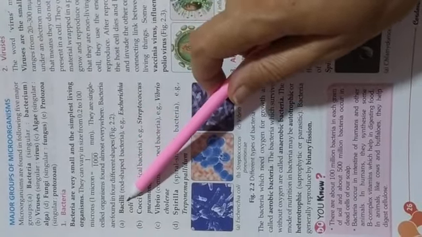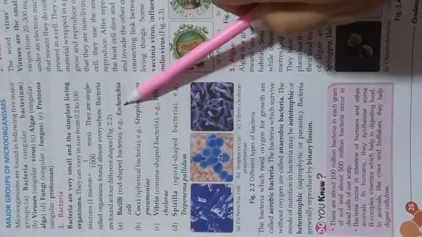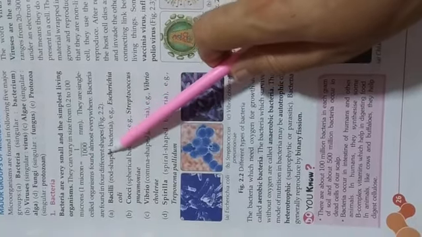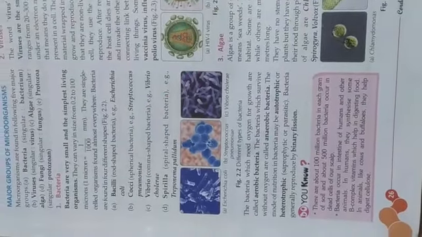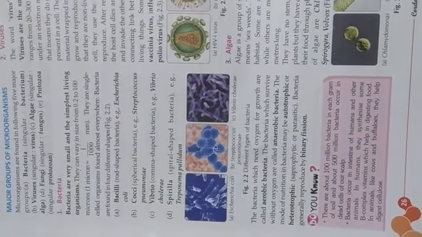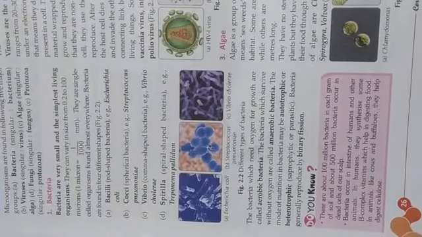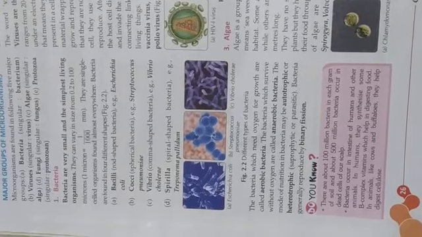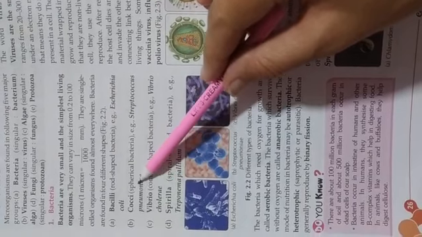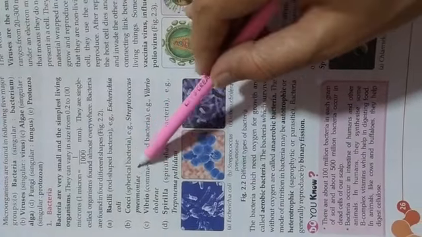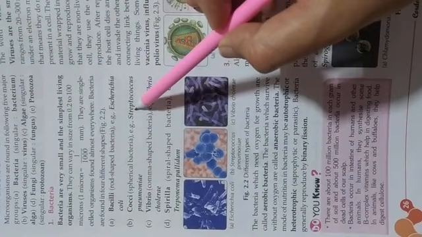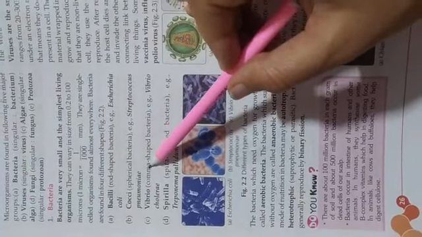First is bacilli, rod-shaped bacteria, for example, Escherichia coli. Bacteria present in our environment have different types of shapes, and according to the different shape, a different bacteria name is given. Now second is the cocci, spherical bacteria. Their shape is spherical. For example, Staphylococcus and Pneumococcus. This is the type of spherical bacteria.